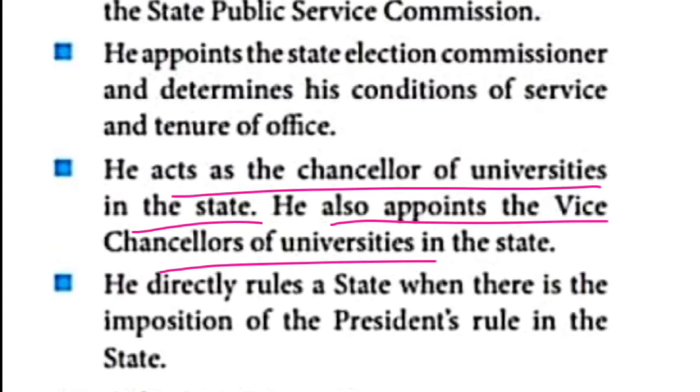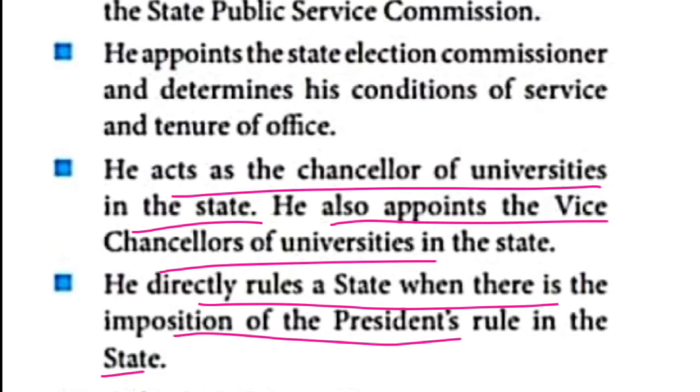The last point, what is given: he directly rules the state when there is an imposition of President's rule in the state. Who can implement the President's rule? The governor can recommend it if the state government is not functioning well.